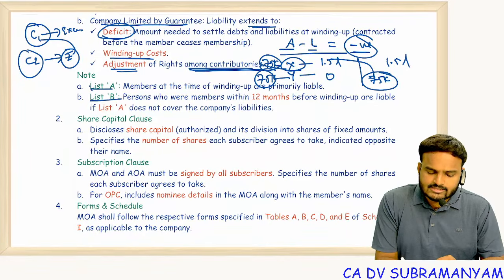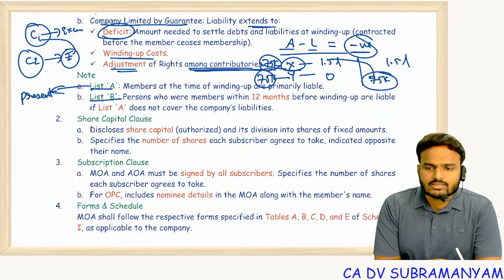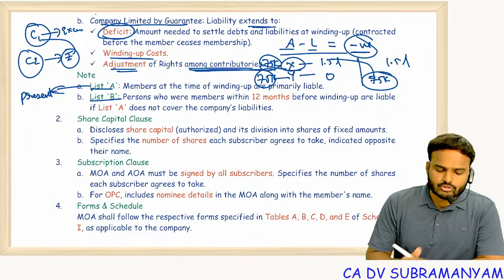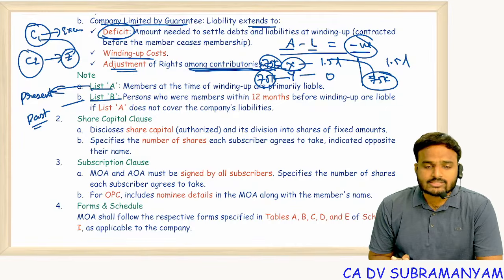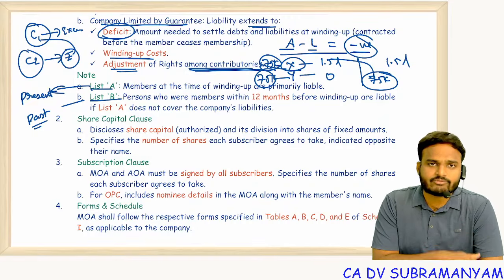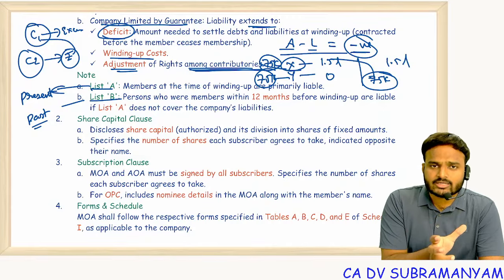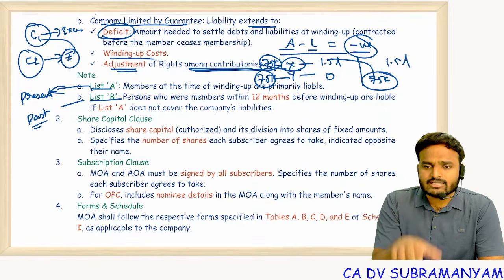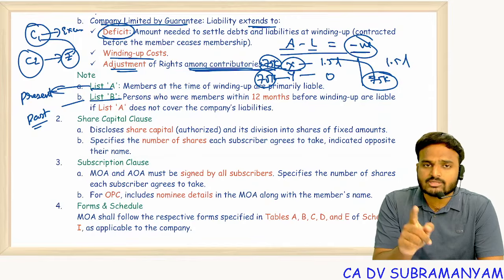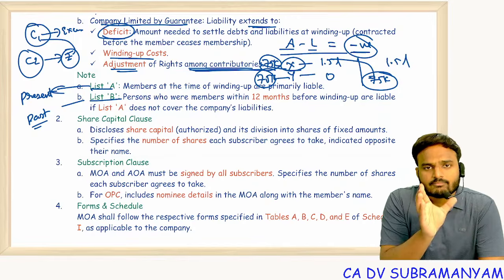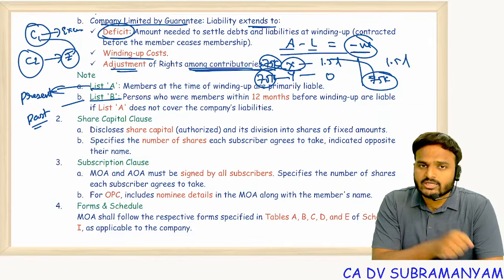List A, list B. List A contributories means present contributories at the time of liquidation of the company. Who are the members of the company? They are list A contributories. List B means past contributories who transferred their shares or who ceased their membership within 1 year before liquidation. That means prior to liquidation, go back 1 year. During this 1 year, whatever transfers happened, identify the transfers. If present members are not paying the money, then make past members pay that amount. Past members does not mean those from the last 3-4 years. Past members means those who have transferred shares or whose membership ceased during the last 1 year before winding up.